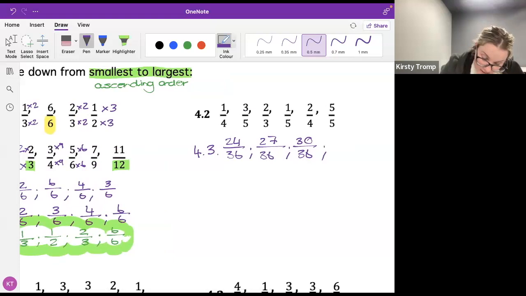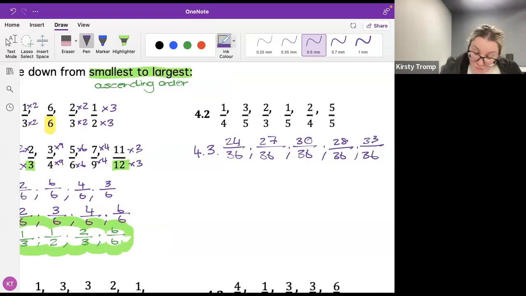My next one, I've got 9. To get 9 to be 36, I must times it by 4. Whatever I do to the bottom, I do to the top, and that gives me 28 over 36. And finally, I've got 11 over 12, so I times it by 3. Whatever I do to the bottom, I must do to the top. So that gives me 33 over 36.